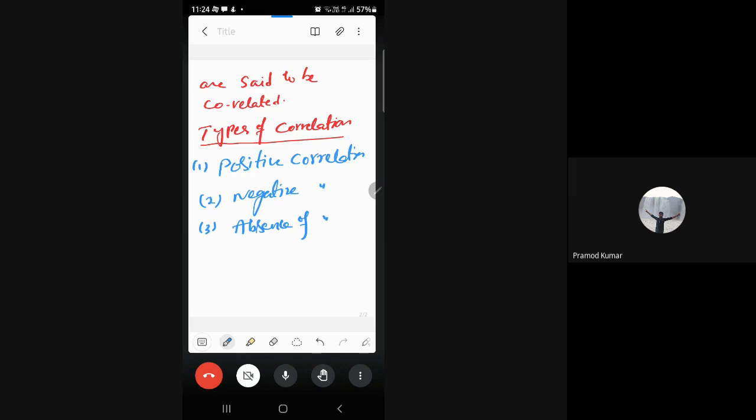Now I will explain what is meant by positive correlation. Remember, positive correlation. Okay. Now, let's say there are two variables called x comma y. If there is some increase in the first variable that influences some increase in the second variable.